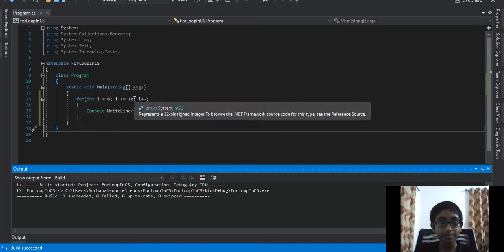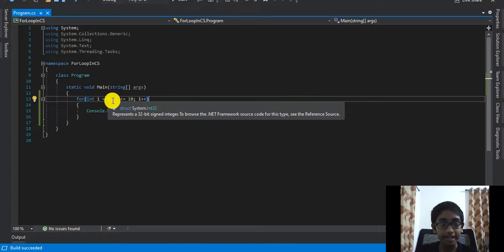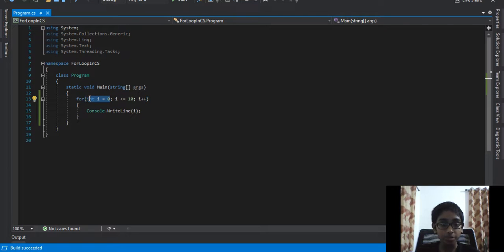Now let me explain this code that we have written over here. First we use the for keyword to specify that we're going to be using the for loop. After that, this is statement 1, okay? This declaration of the variable. We're declaring an integer variable, i in our case, and assigning it the value of 0.